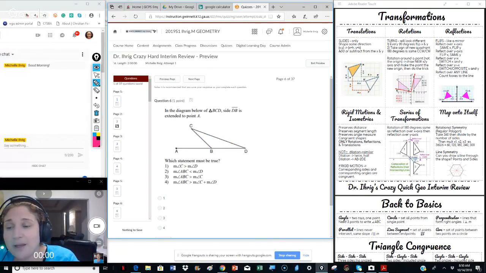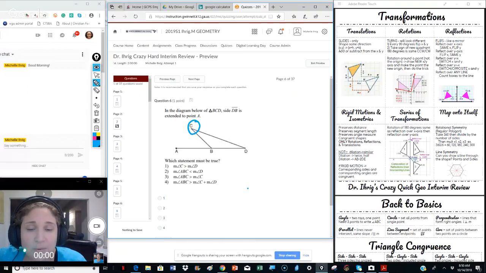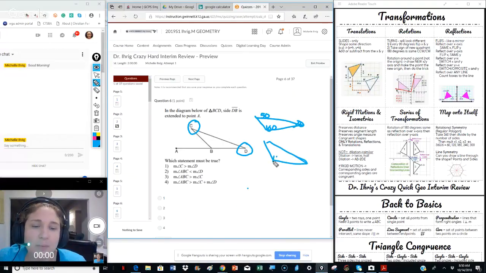So because of that, we have to look at this one more time. Can the measure of angle C be greater than D? Yes, it can be, but does it have to be greater? No, it does not have to be greater. It could be. We could have this be 100 and this could be 50 and this could be 30. That could happen, but it won't always happen because this could be 100, this could be 30, and this could be 50. So this is incorrect.